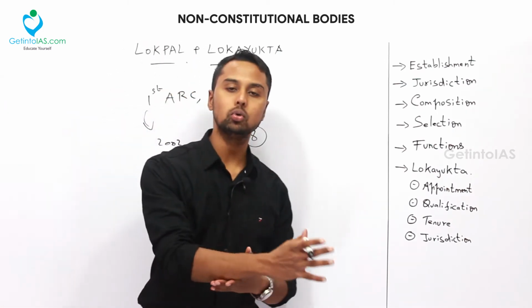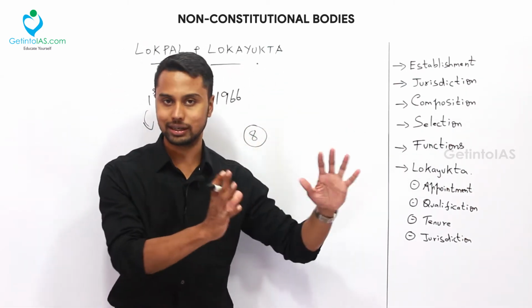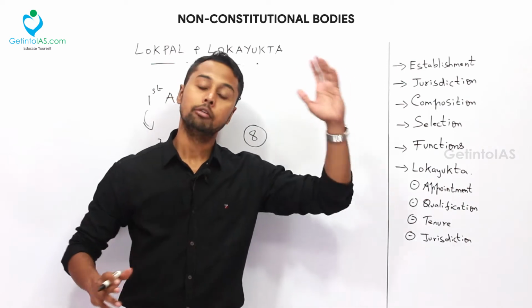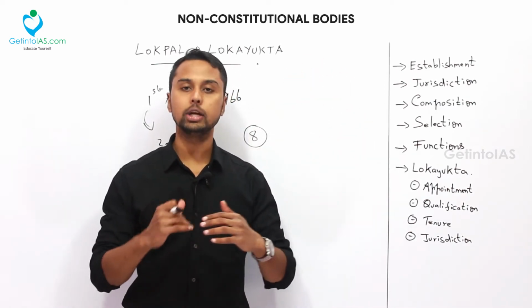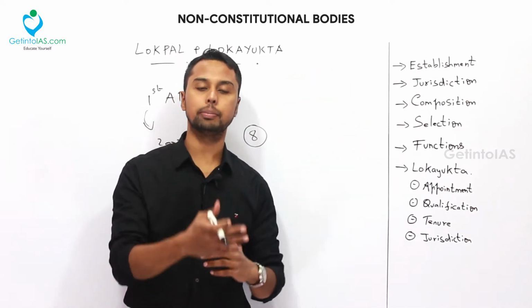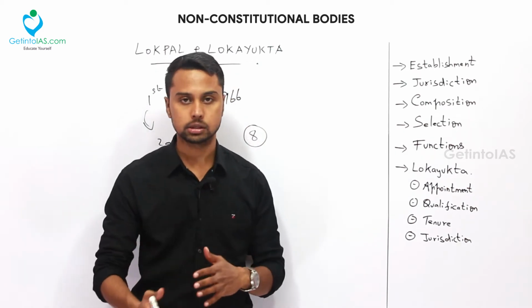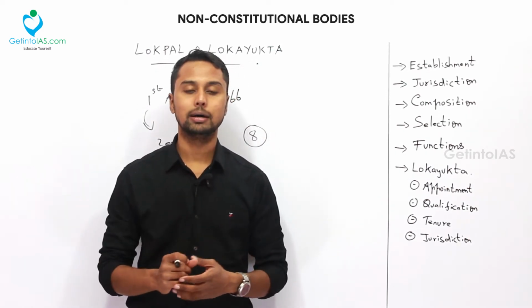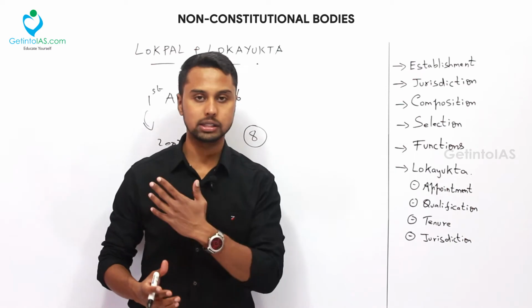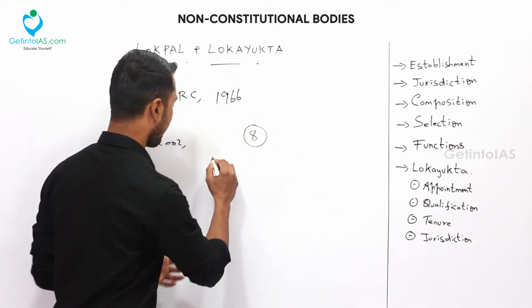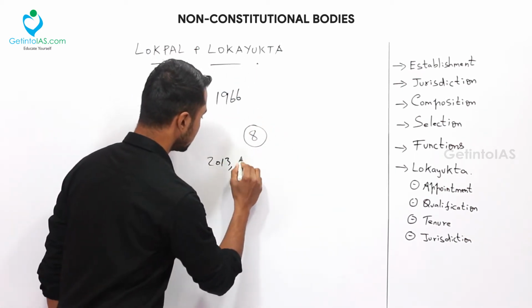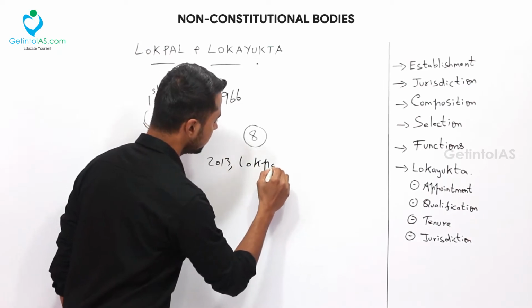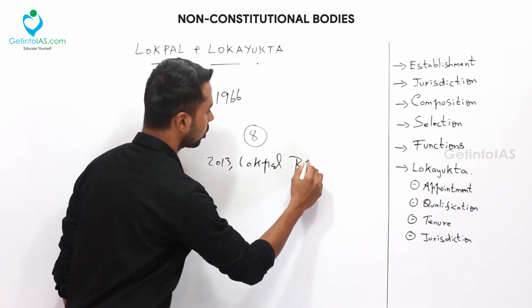I think we don't want to indulge in the reasons why it got rejected, but plainly understand one thing: from 1960 onwards the government has been trying to implement this Lokpal. Every time it goes to the parliament, it gets rejected for some reason, due to elections or due to disagreement over the bill. But finally, in 2013, the parliament enacted the Lokpal bill.